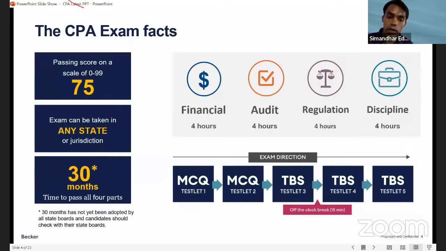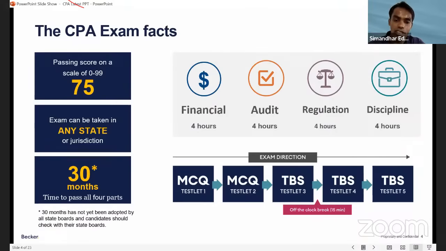Now, if you see, the 2024 testlets have completely changed. The passing score doesn't undergo any change, right? It is 75. On a 0 to 99 scale, you need to score a minimum of 75 to pass the exam. So under 2024, it doesn't undergo any change. It remains the same. 75 is the minimum passing score which you need to pass.